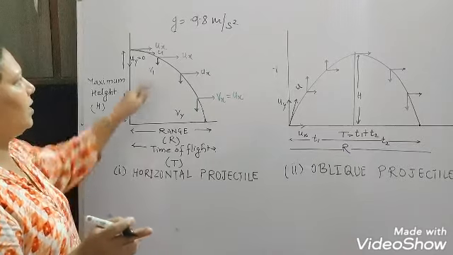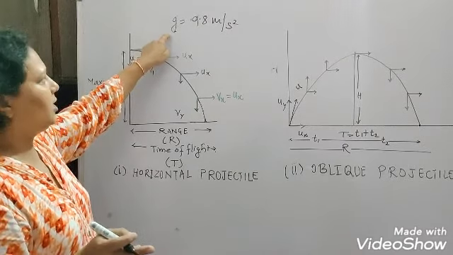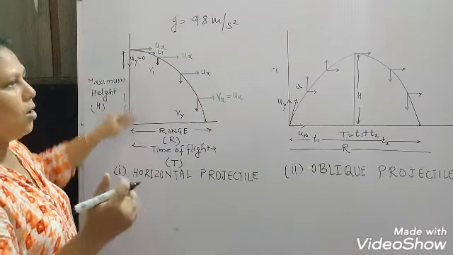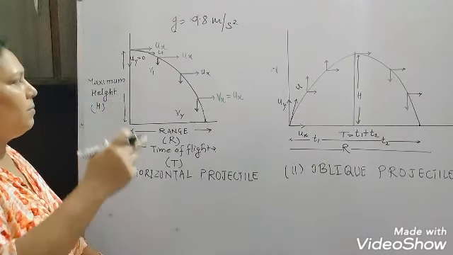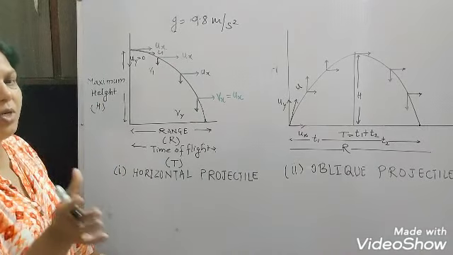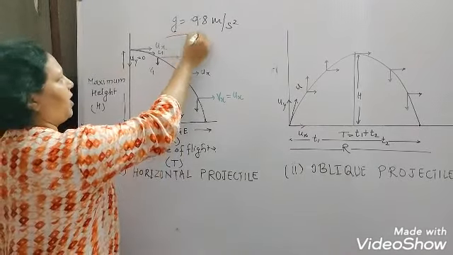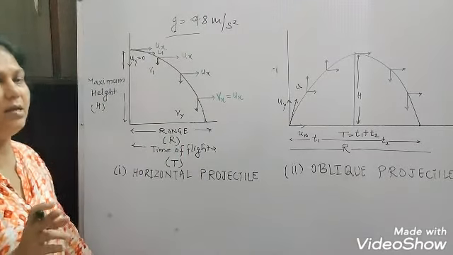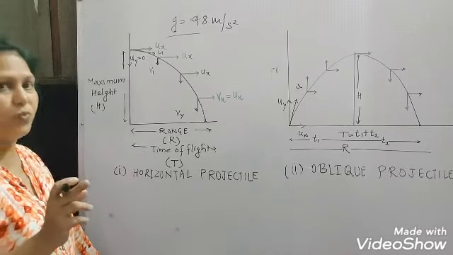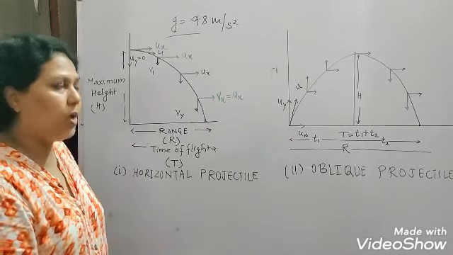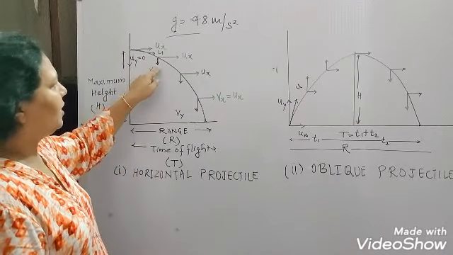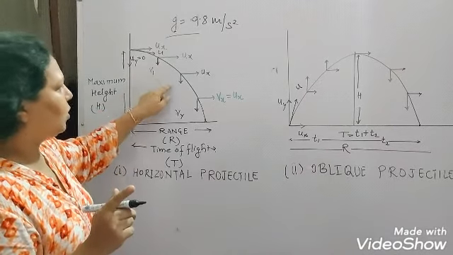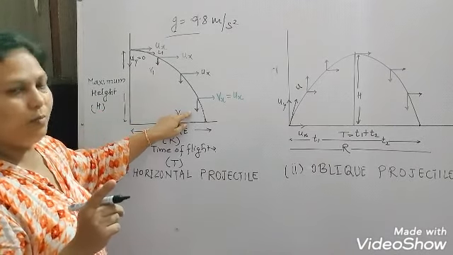We are taking the acceleration due to gravity constant here, though it will change as you move towards the ground or move away from the ground. But for an instant and for a short duration, we are taking this acceleration due to gravity. So at all points, the acceleration due to gravity we are taking here is 9.8 meter per second square. That means the acceleration is constant. That means you can say the vertical velocity is a uniformly accelerated motion.